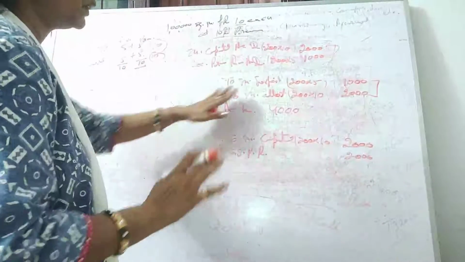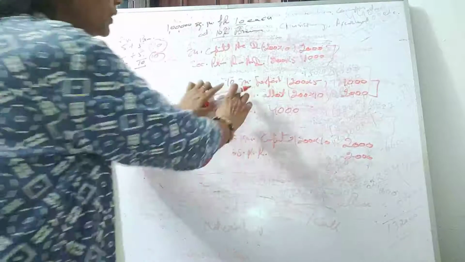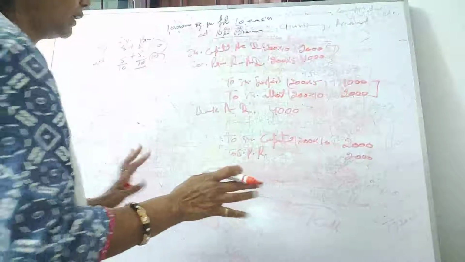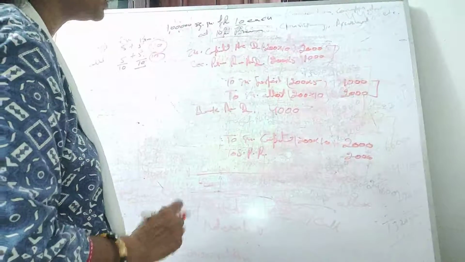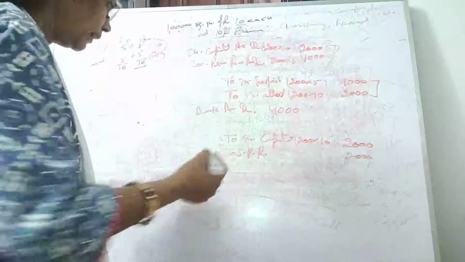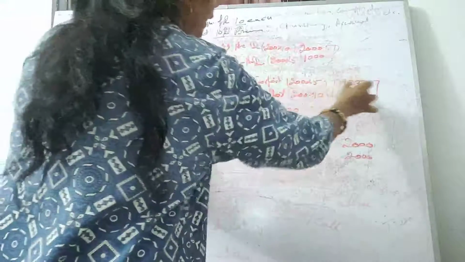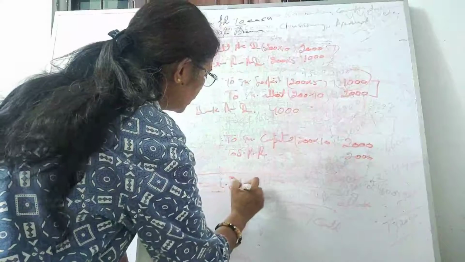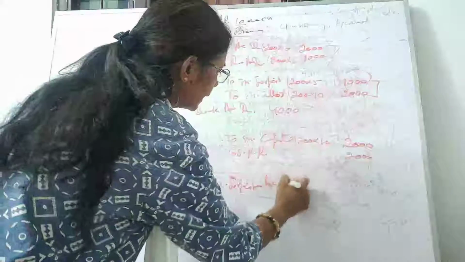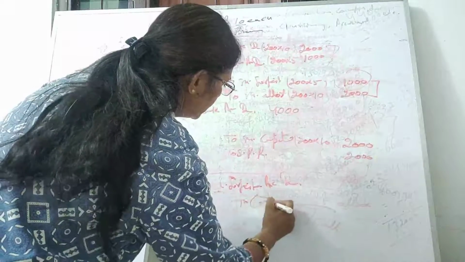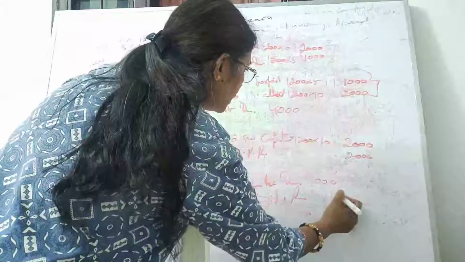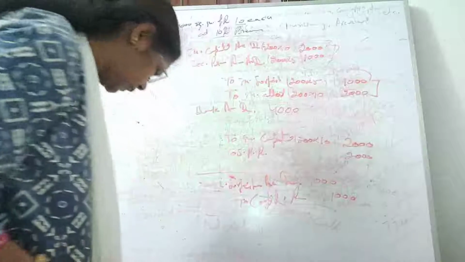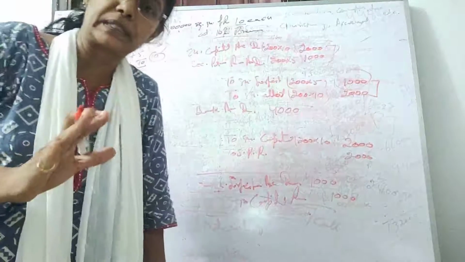Now students, did we use this forfeiture anywhere? No, we didn't utilize this forfeiture anywhere. Okay. Rather, these have been issued at a securities premium. So we will transfer this amount to the capital reserve. Okay. This capital gain of 1000 will be transferred to capital reserve. So share forfeiture account debit to capital reserve. It is 1000. Alright students, I hope it is clear.